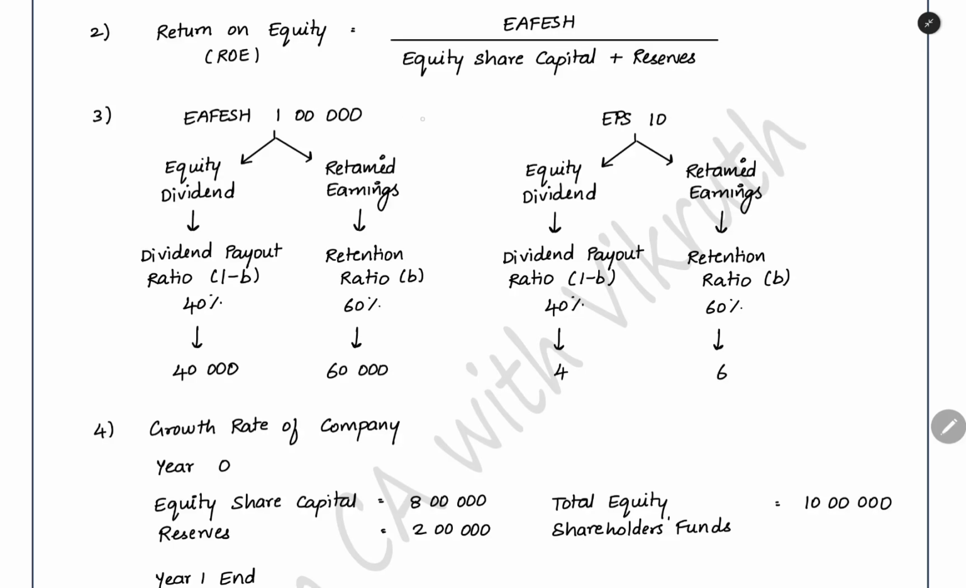This earning available for equity shareholders, when you divide by the number of shares, you will get the earnings per share. In the earnings per share also, you can use the dividend payout ratio and the retention ratio to find out how much is the dividend per share that you are receiving, how much is the retained earning per share that the company is keeping. That you can see using this.